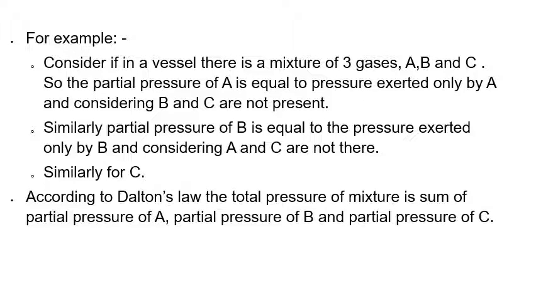For example, consider a vessel with a mixture of three gases A, B and C. The partial pressure of A is equal to the pressure exerted only by A, considering B and C are not present. Similarly, you can calculate for B and C. According to Dalton's law, the total pressure of the mixture is the sum of the partial pressures of A, B and C.